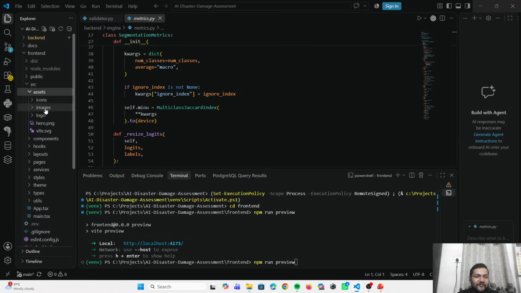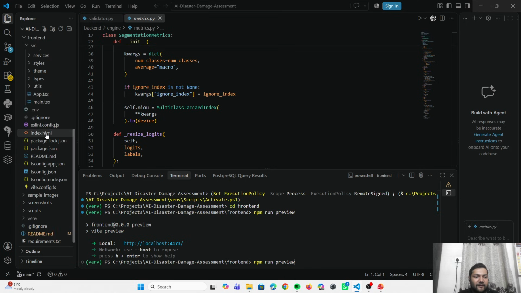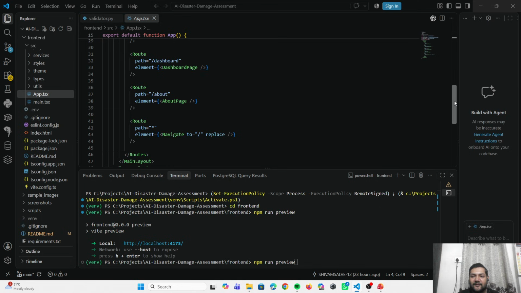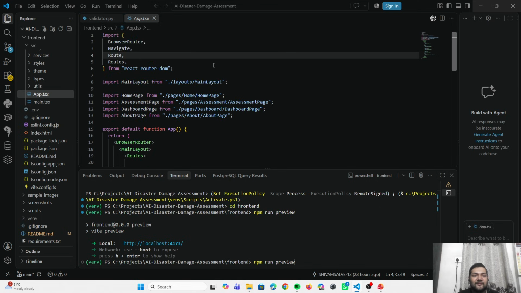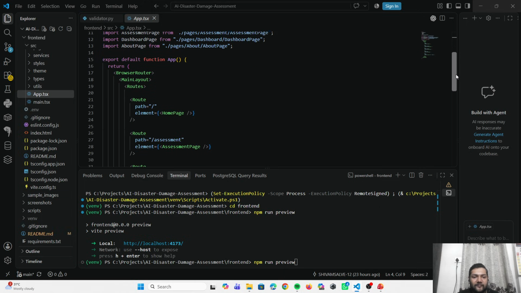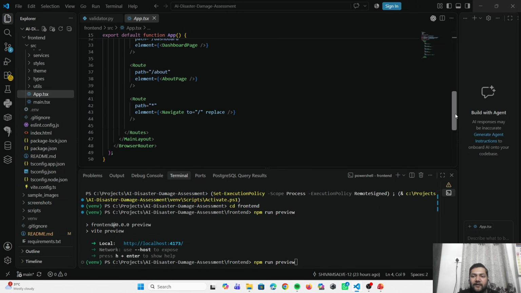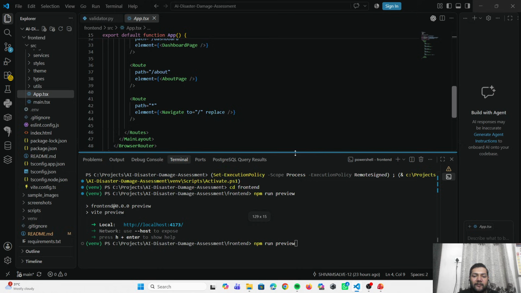So this is the source asset components which consist of many things, and this is the main app.tsx. So this is where the code is. Okay, now I would like to demonstrate the project. The backend is already running. This system is local and has not been deployed over any platform, so it is on the localhost on this device only. So I'm running the command now.